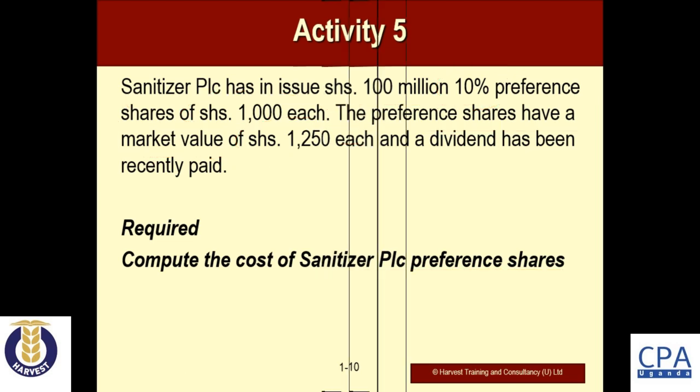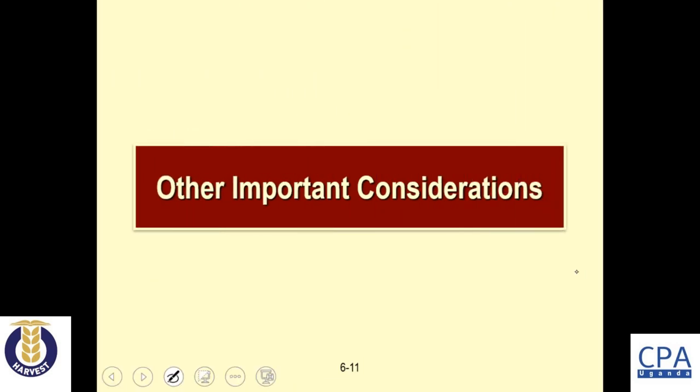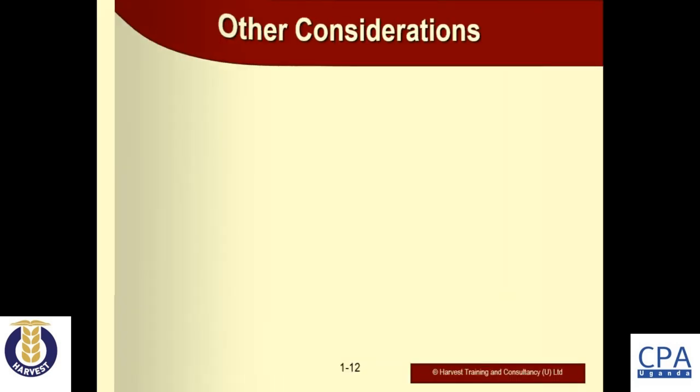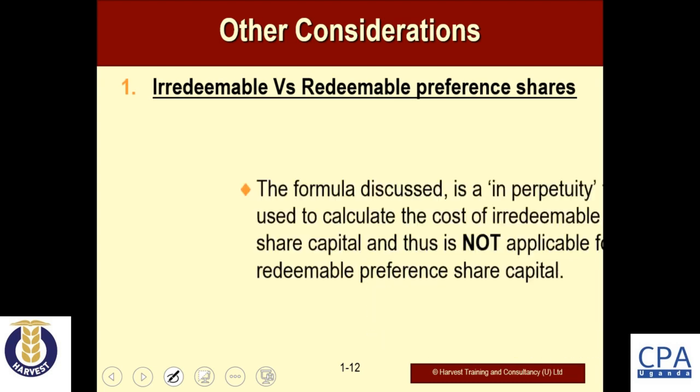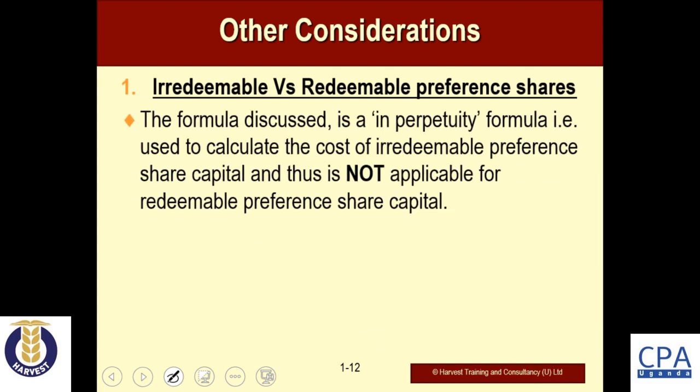So we proceed to look at the other important considerations you need to make in the computation of the cost of preference shares. On the slide, we are saying the formula we have just discussed is for perpetuity. It's a perpetuity formula and cannot be used for redeemable preference shares.